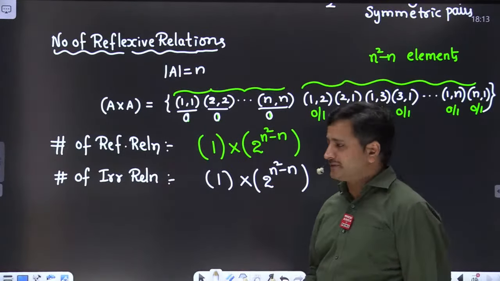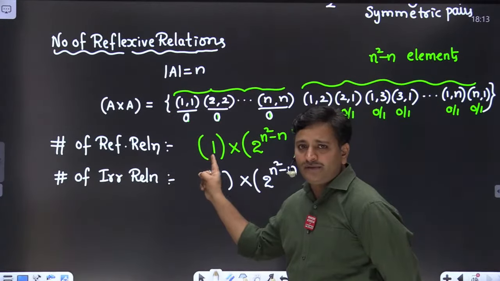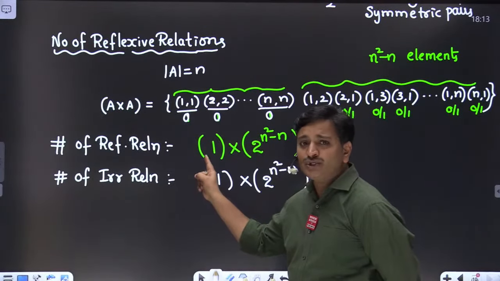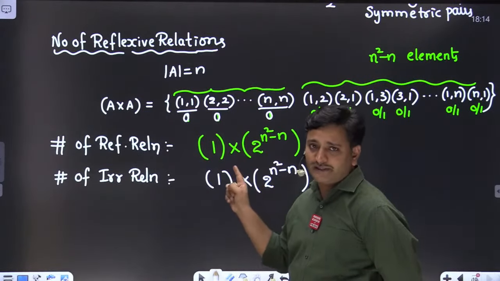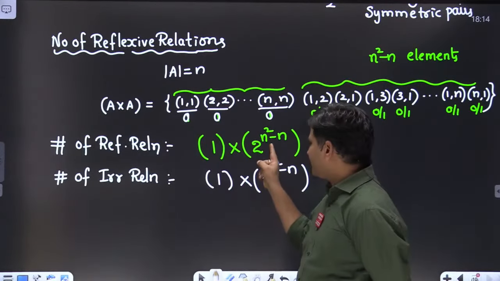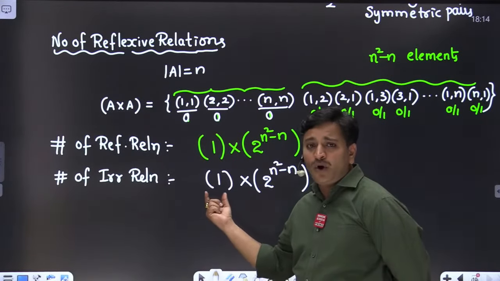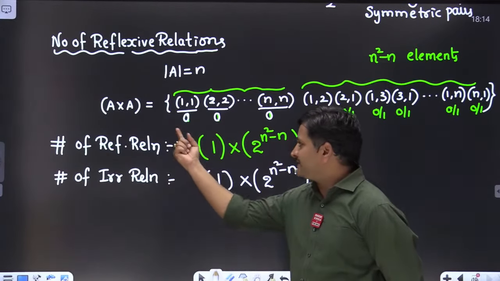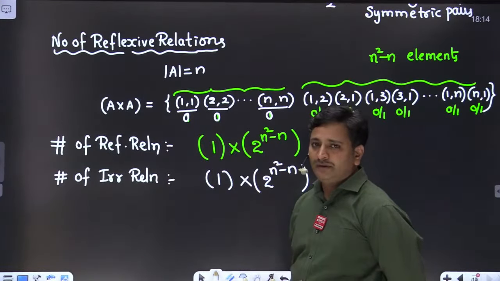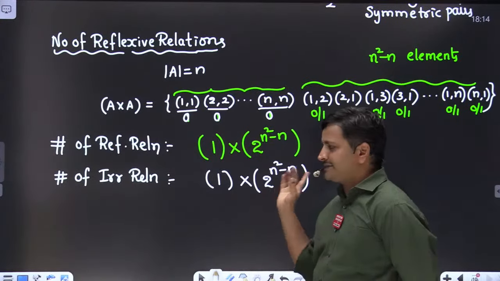Let me read it once again, friends. I can keep all diagonal elements present in only one way, and each non-diagonal element has two possibilities. There are n square minus n non-diagonal elements. Therefore, 2 to the power of n square minus n. Here, I can keep all diagonal elements absent in only one way, by placing all zeros, right? And each non-diagonal element has two possibilities, therefore 2 to the power of n square minus n.